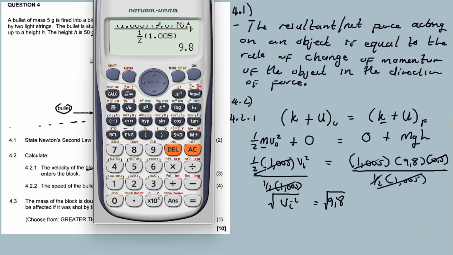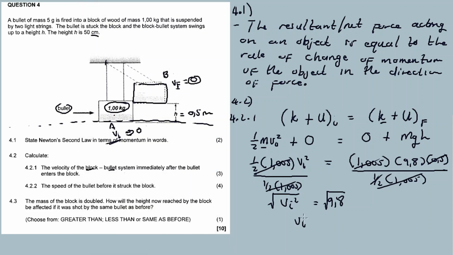Then we go back now and say the square root of 9,8, it should be 3, something, 3,13 as the answer. So V initial is 3,13 meters per second. Now that's your answer again. This is the velocity of the block and bullet system immediately after the bullet has entered the block. Now, the speed of the bullet before it struck the block.